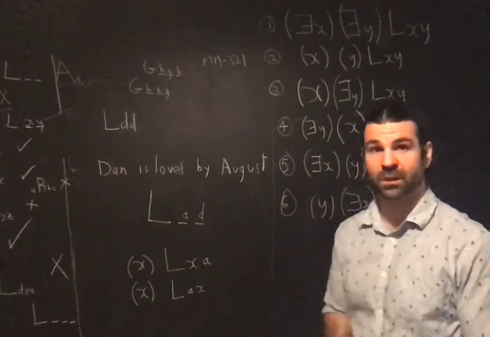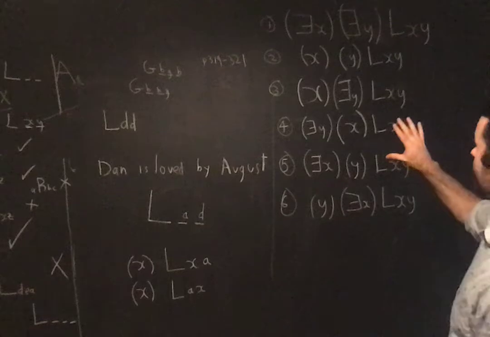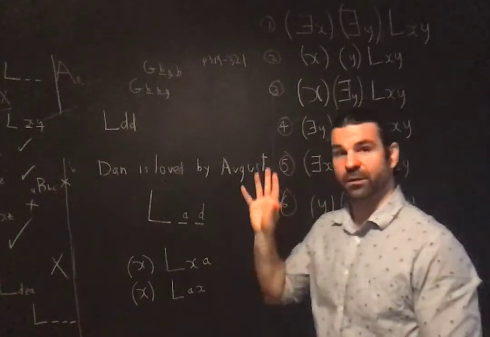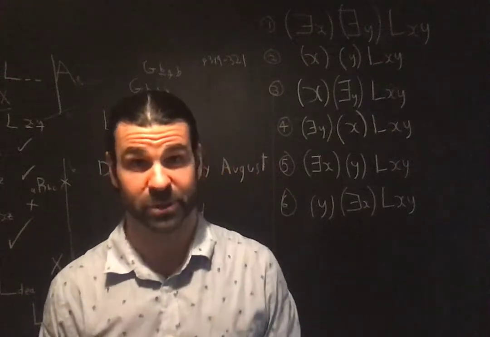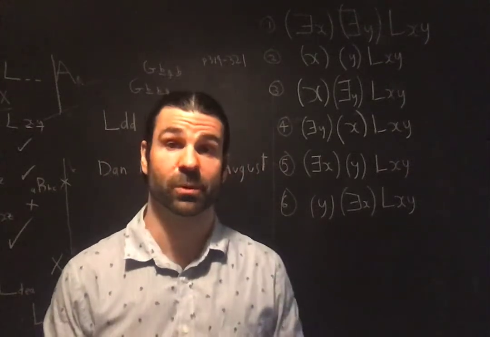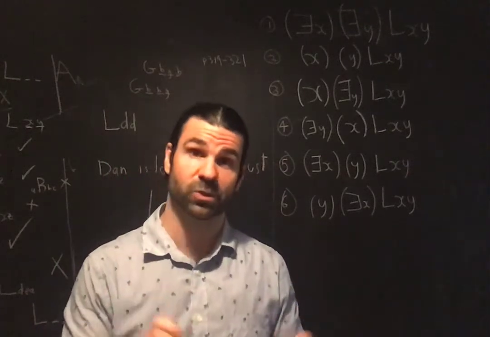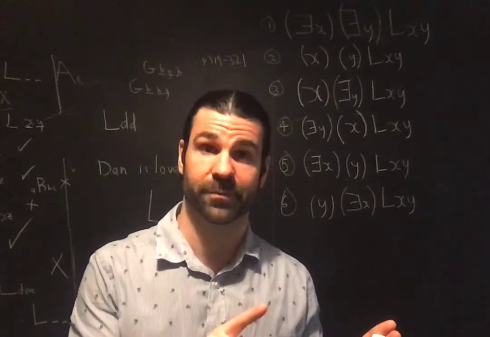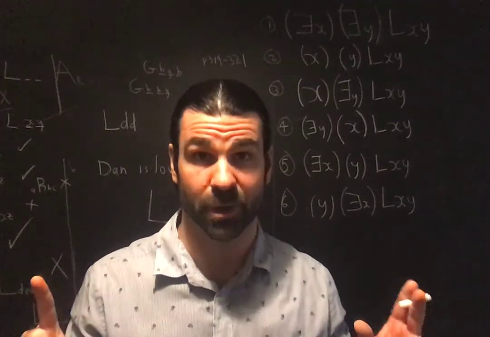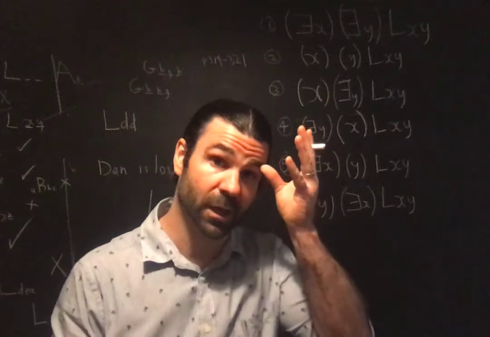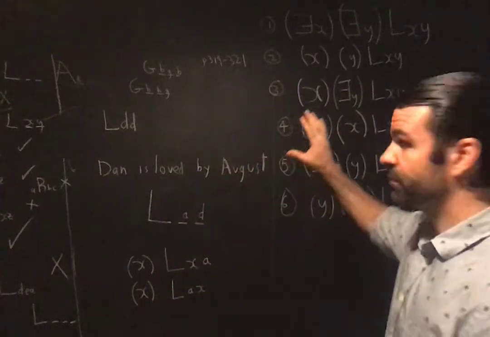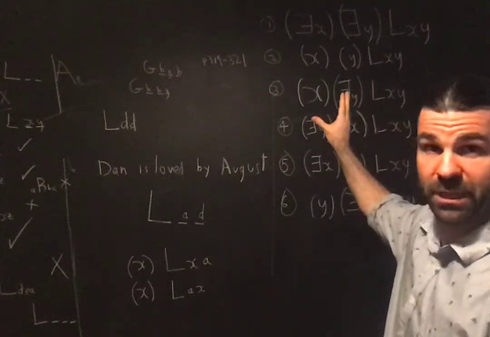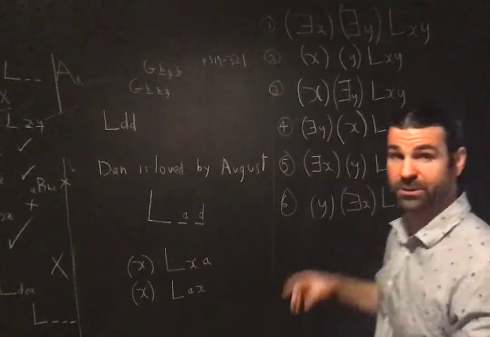As Klenk says on page 318 and again on 321 and 323, when you've got multiple quantifiers, it's always the leftmost quantifier which determines the form of the sentence. It's very important. The first one is an existential statement. The leftmost quantifier is an existential.